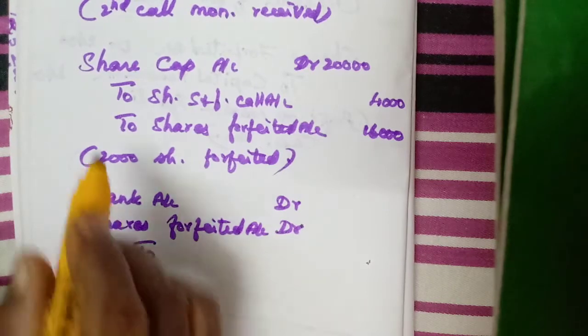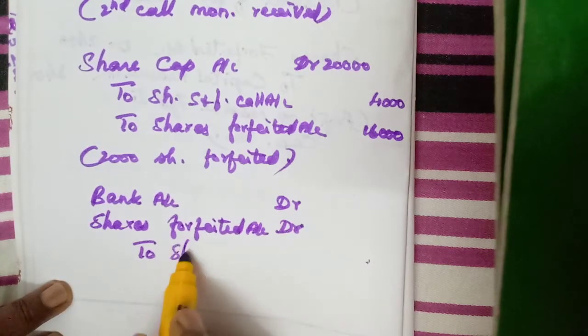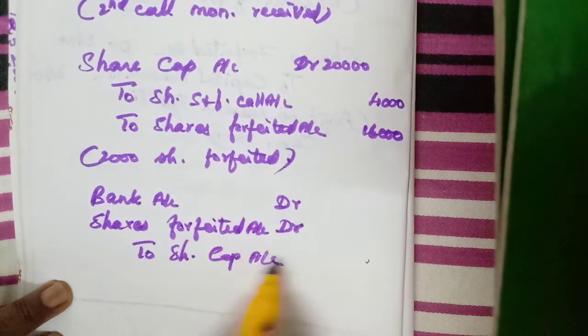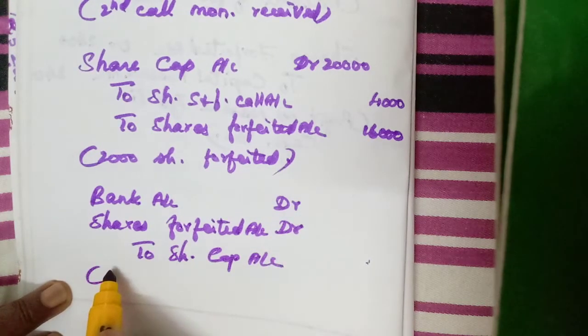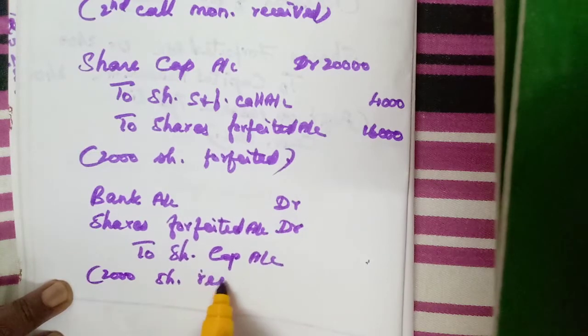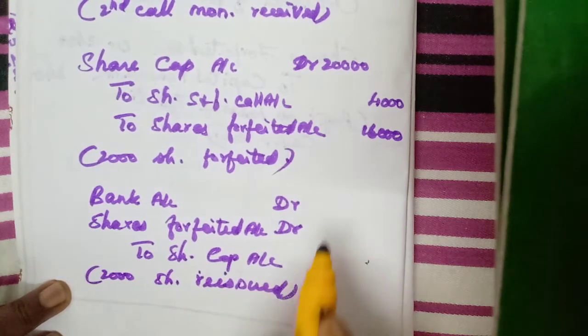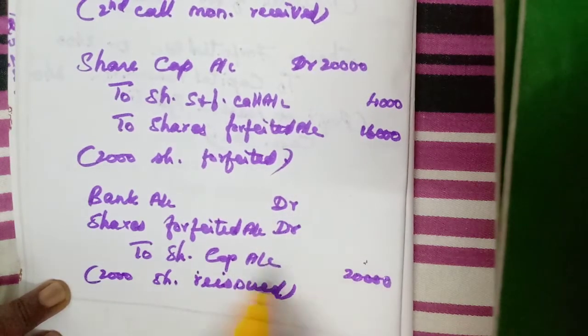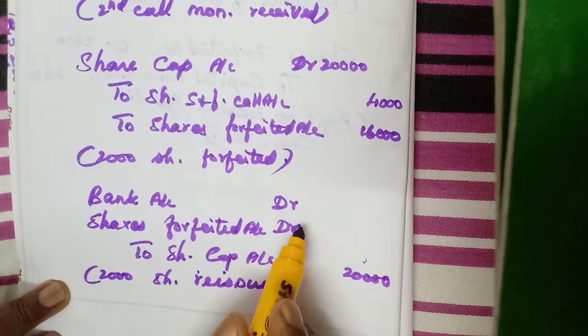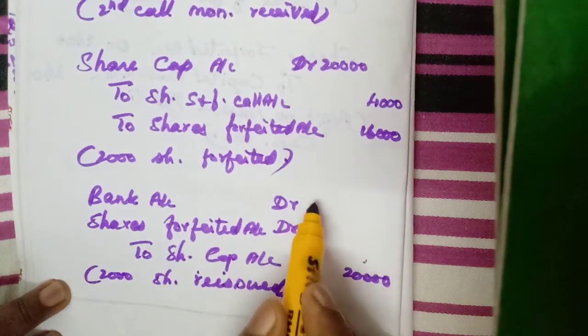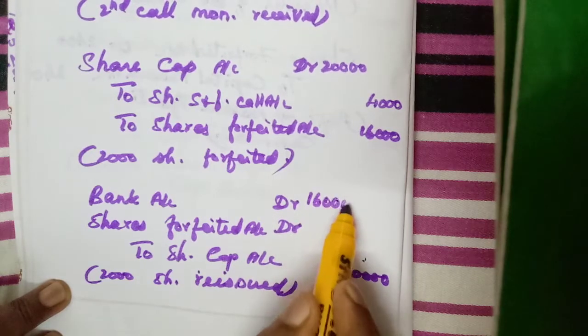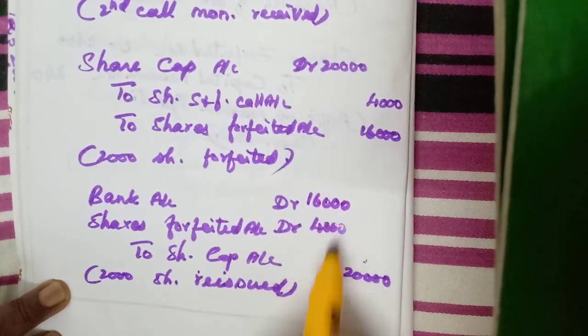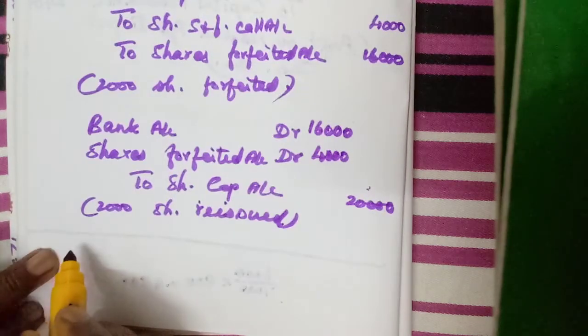Debtor to, again we need to credit the share capital account. 2000 shares reissued, so 2000 into 10, 20,000. Then how much are we receiving? 8 per share, so 2000 into 8, 16,000. So how much is the loss? 4,000. Okay.